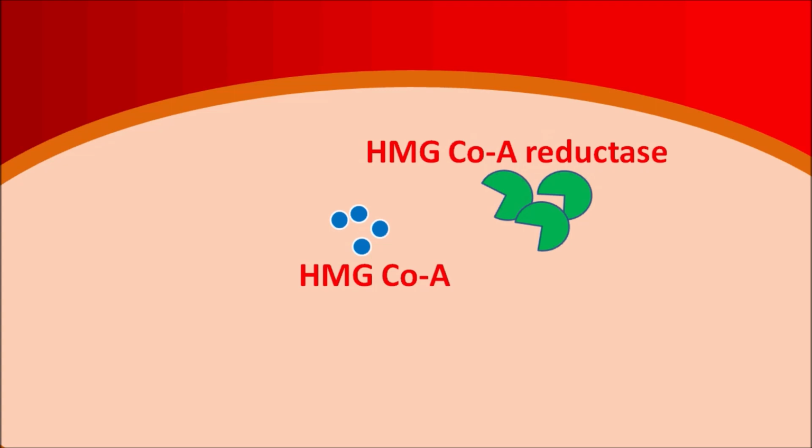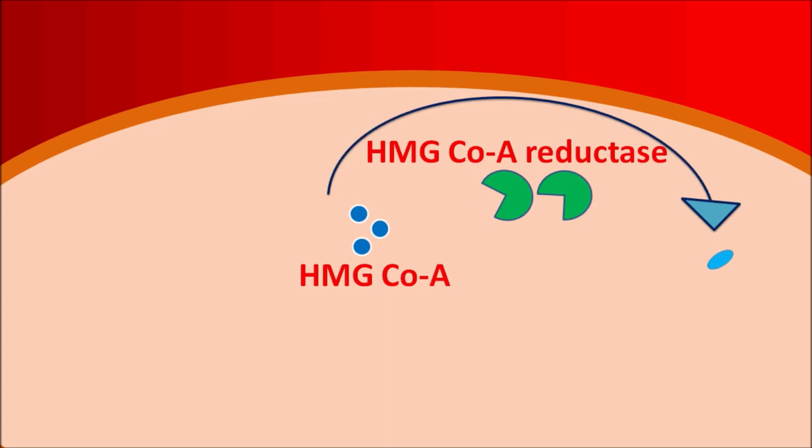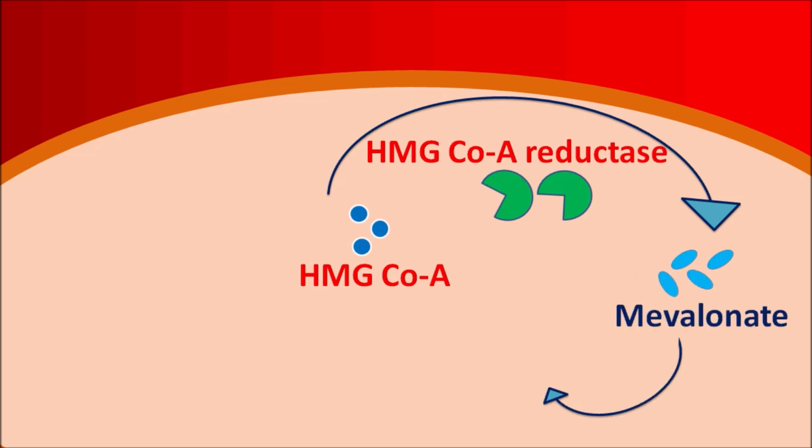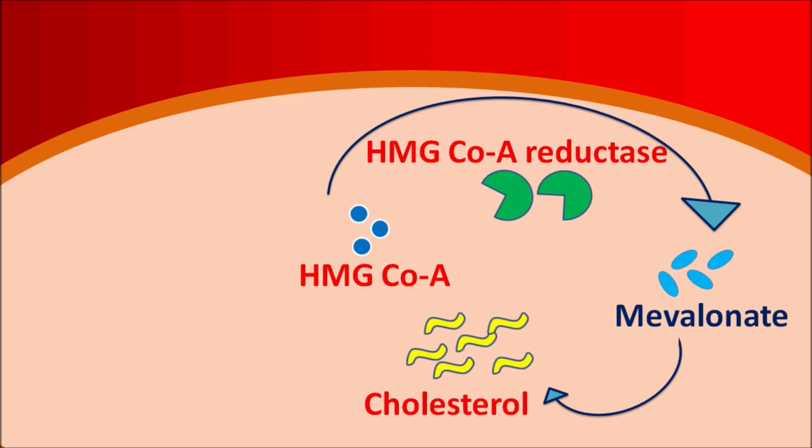Within the liver, cholesterol is biosynthesized by the HMG-CoA pathway. One of the important intermediates is HMG-CoA. This HMG-CoA is reduced by the enzyme HMG-CoA reductase, which converts HMG-CoA into mevalonate. Then this mevalonate is converted into cholesterol by several steps.